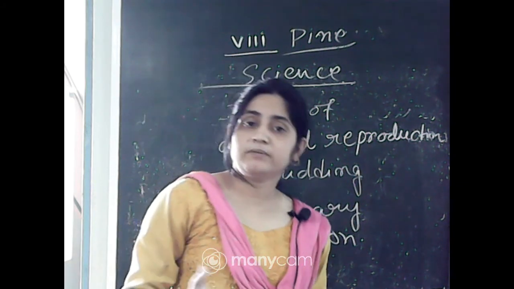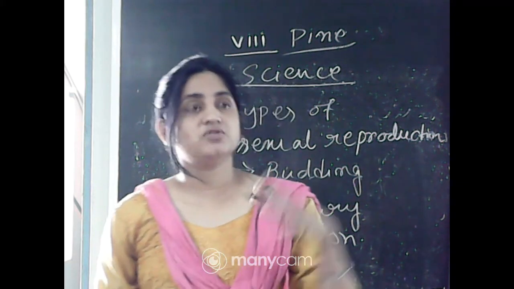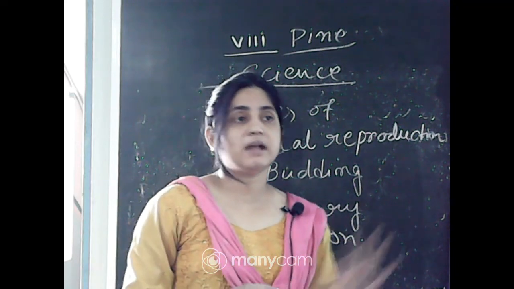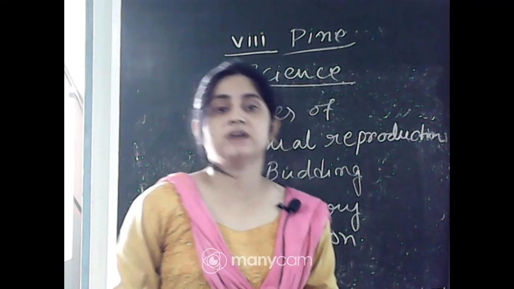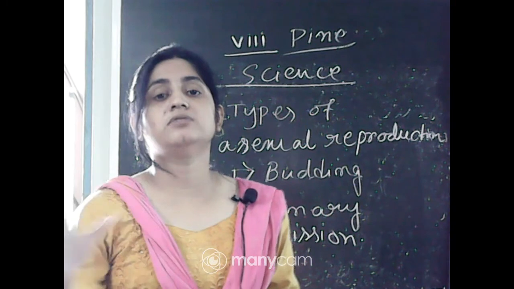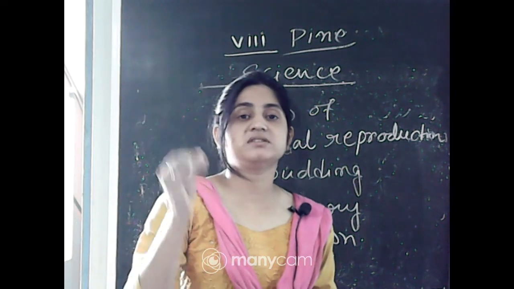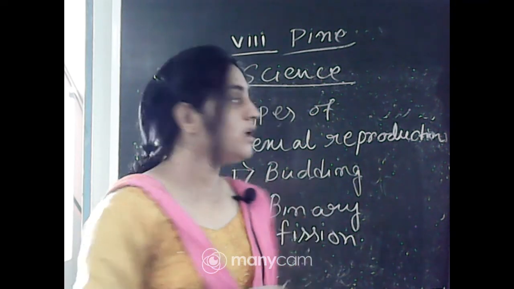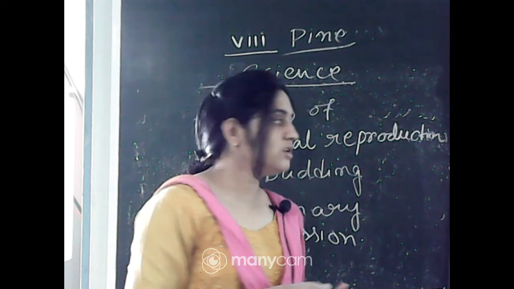In the case of fragmentation, you have already read that in class 7: the mother's body divides into small fragments, and each fragment gives birth to a new individual. So there are many types of asexual reproduction.